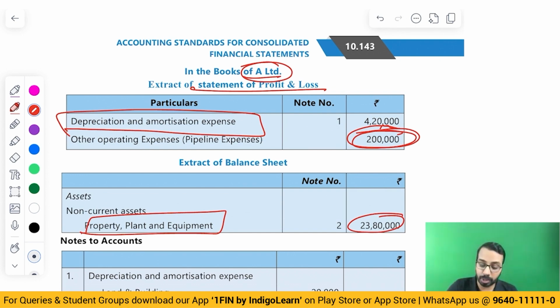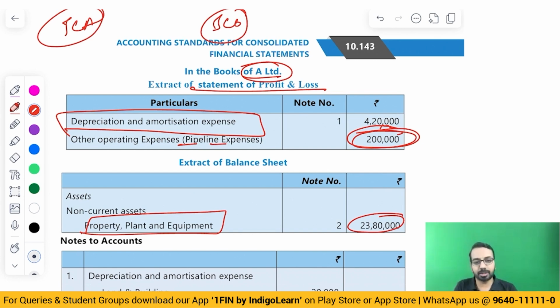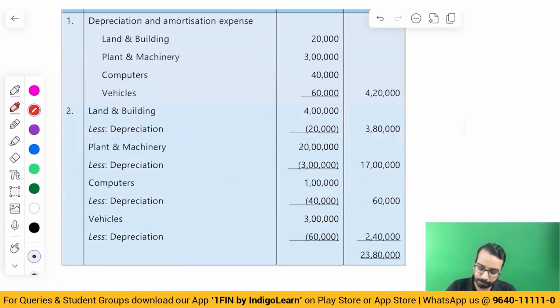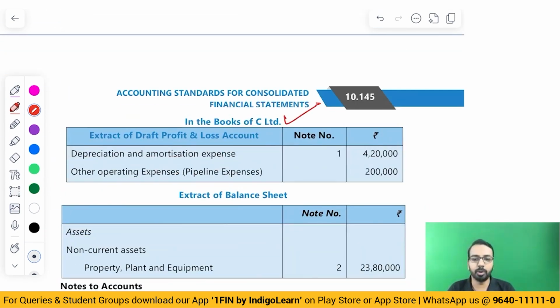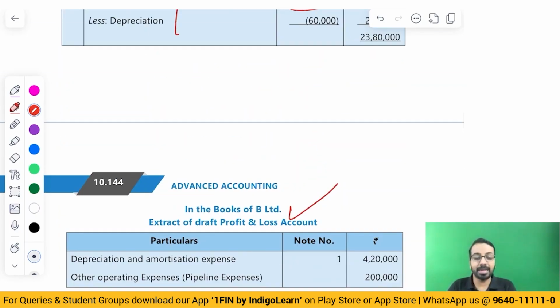Now, if you compare this with jointly controlled operation, in jointly controlled operation, you did not show expenses and all separately like this in the books. You just said, for the joint venture, I have incurred so much of expenses. For the joint venture, I have earned so much of income. Net amount I have to receive, that is what you maintain. Whereas when it comes to JCA, what is your asset share? What is your income share? What is your expenses share? All of that you will record in your respective books. Same way we will do. It is nothing complicated. It is simply that we are splitting the asset between each of the parties.